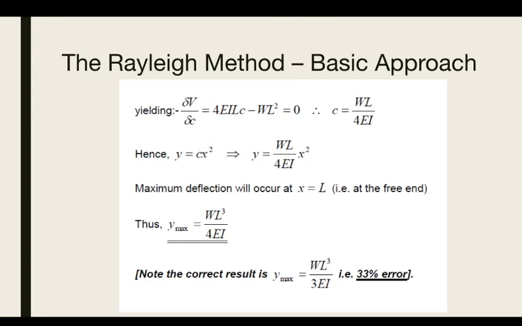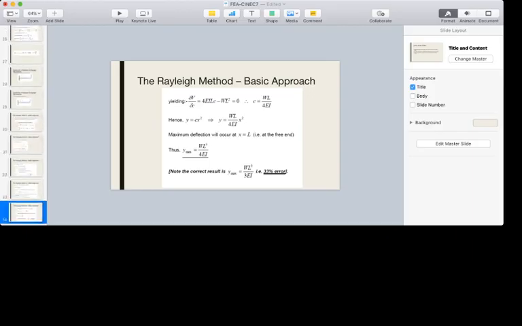There's a small error because from the total potential, the principle of stationary total potential energy, you get WL cubed divided by 4EI, and with the Newtonian approach you get WL cubed divided by 3EI. So there's a 33% error. We will consider some more examples in the later lecture.